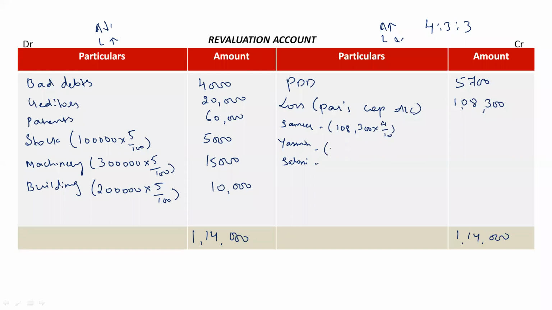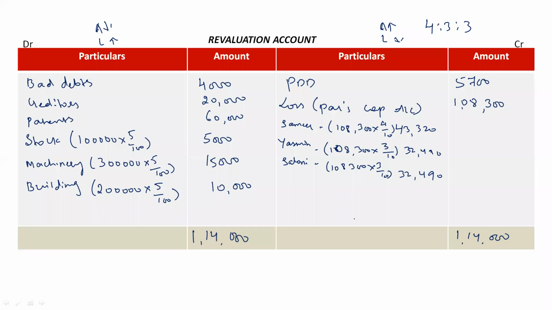Total loss for Yasmin is 1,08,300 into Yasmin's share is 3/10 and Saloni's share is also 3/10. So when we simplify this, we'll get the values as 43,320, 32,490 and 32,490. Clear? So this is how we do the revaluation account.